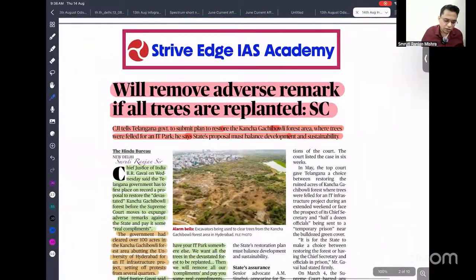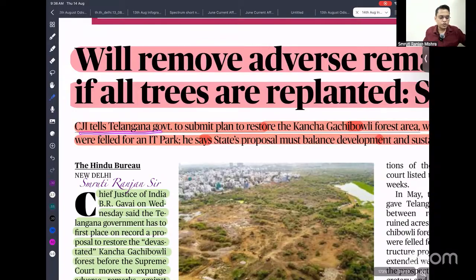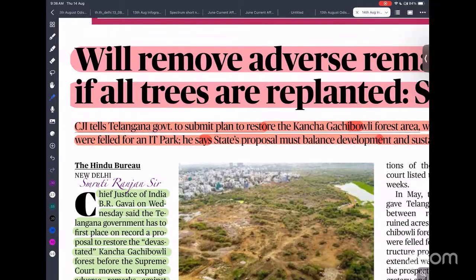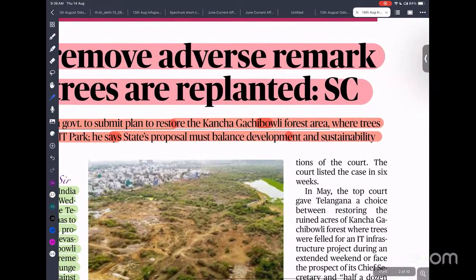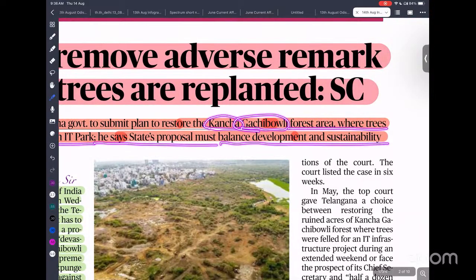Next, the court will remove the adverse remark if all trees are replanted. This is what was said by the Supreme Court. The Chief Justice of India told the Telangana government to present a plan to restore the Kancha Gachibowli forest area where trees were felled for an IT park. He said that the state's proposal must balance development with sustainability.